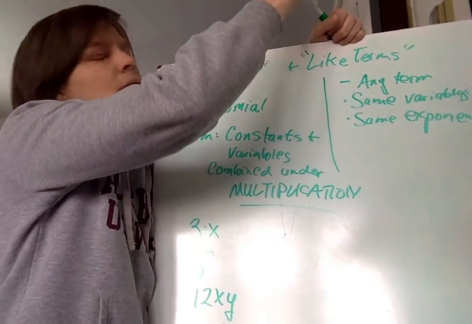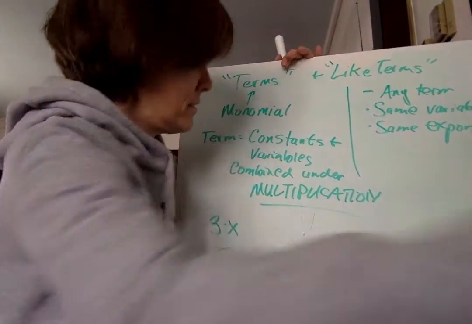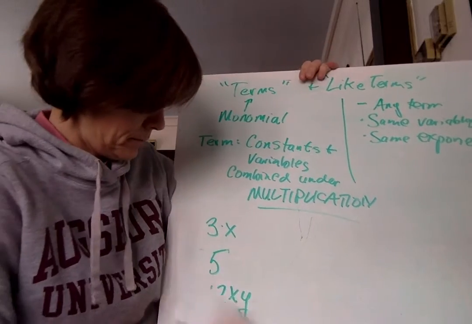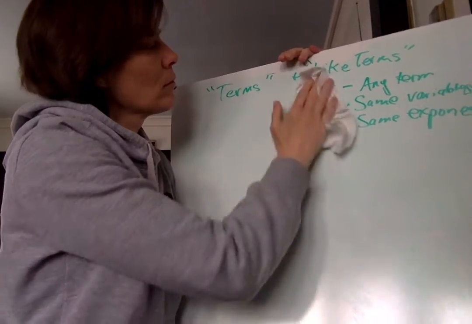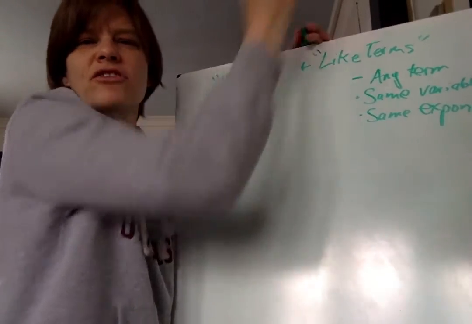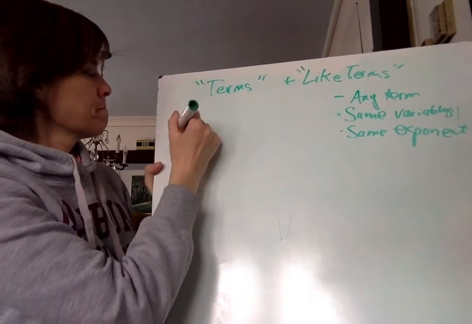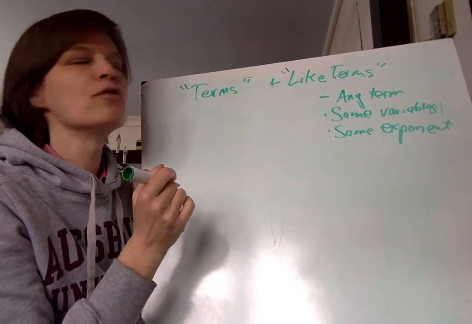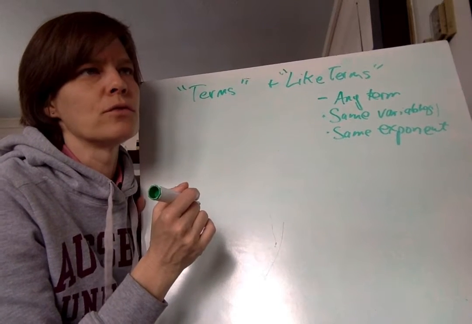Now, let me erase some of this, and we're going to just do an example in chat. I'm at 9 minutes, but this example will take a hot second. Okay. Because then we do some adding of like terms. But let's just identify like terms. I'm going to give a bunch of terms, okay? I will only use 2 variables, okay? So it doesn't get too confused.